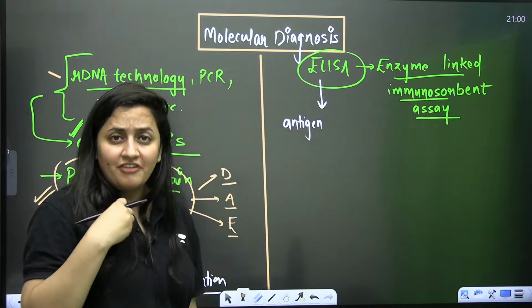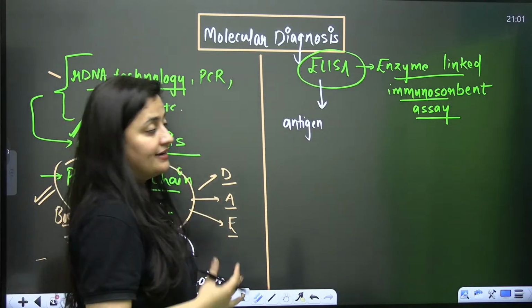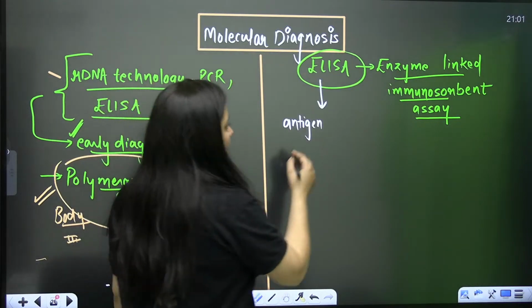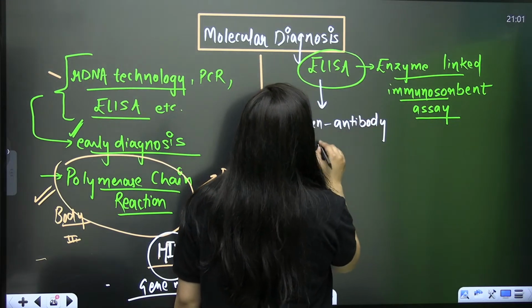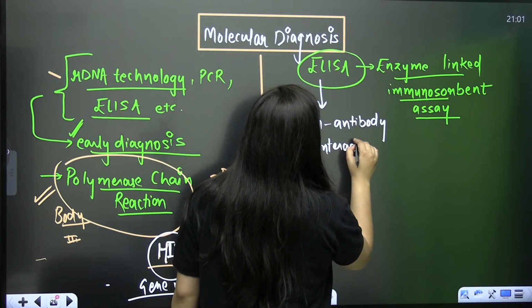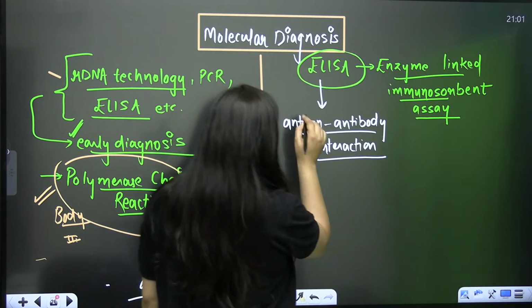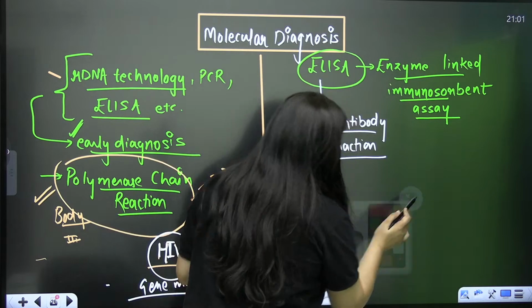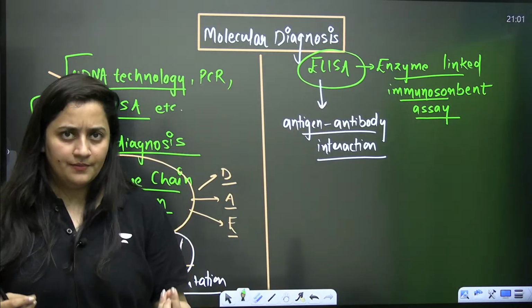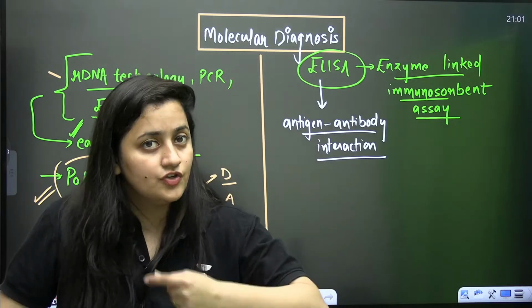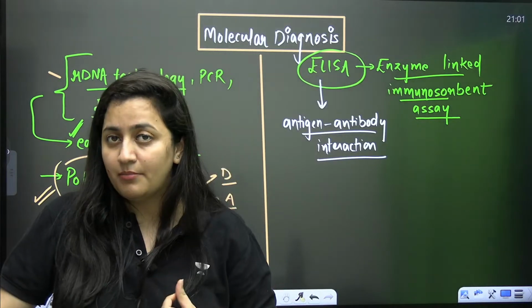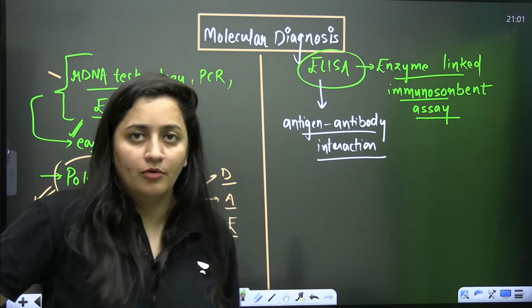Even if the pathogen is in very small amount in our body, it can still detect that antigen. It is based on antigen antibody interaction. Let me explain how. Let's say a patient is suspected for a particular disease. Even if that antigen is present in very small amount in my blood, that can be detected with the help of ELISA.